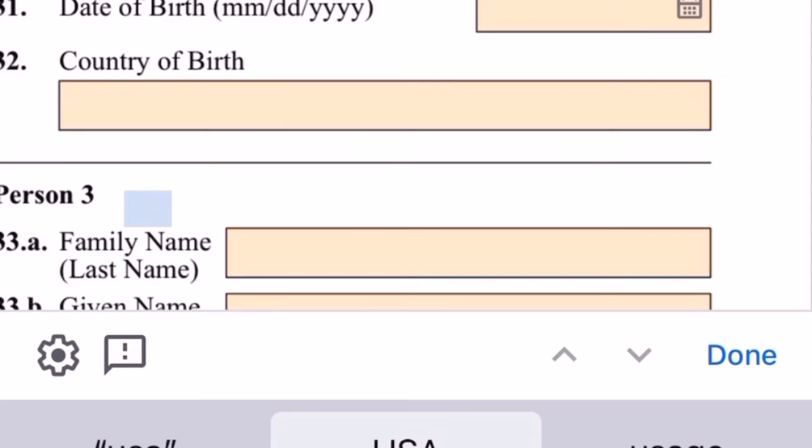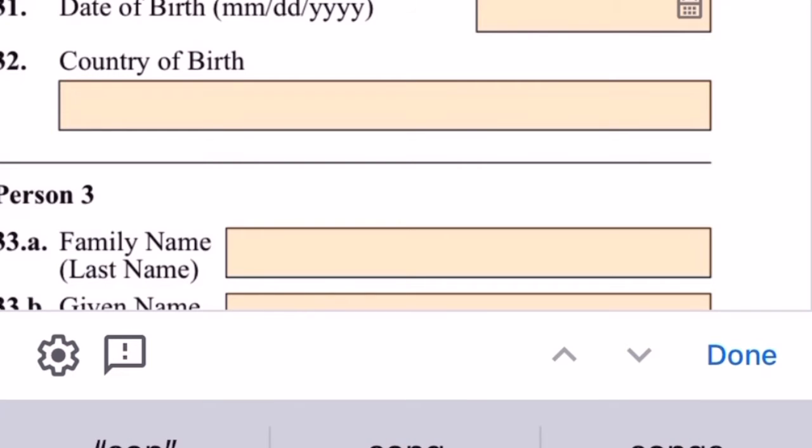Now we're going to enter family number 2, the child, because my client's wife has a son. So now we are going to enter the information for the son right here at number 29A or 39A. Oh, I thought it was going faster. Okay. If I'm going too fast, you guys, I'm so sorry. I hope you learn something from this.